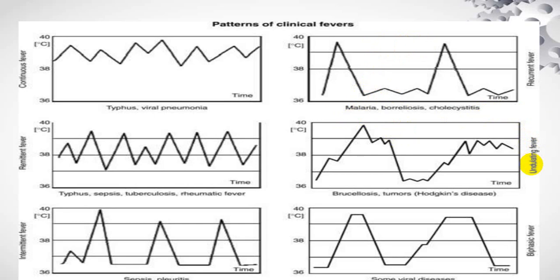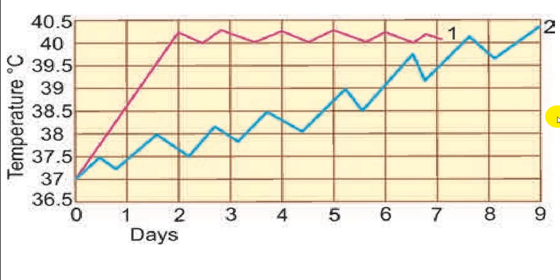Pel-Ebstein type is usually seen in Hodgkin's lymphoma, while the undulant variety, which is not described as Pel-Ebstein, is commonly seen in brucellosis. Very rarely we come across what is called a biphasic fever, where you get one spike, it comes back to normal, and again you get a continuous variety of fever. This is a biphasic spike, also called a camelback fever. Description given by different people. So those are the different types of fever pattern.